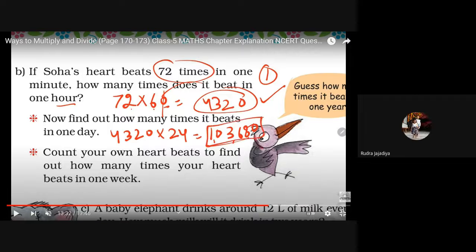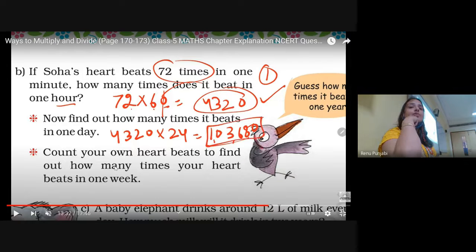Yes, ma'am. Count your own heartbeat to find out how many times your heart beats in a week. Now it is your heartbeat. You can take any number as your heartbeat and find out for it. Don't do this with Soha's heartbeat. Find your heartbeat in a minute and find it for 1 week. Guess any number, that your heartbeat is this much in 1 minute. So in 1 day it will be this much, and in 1 week it will be this much.